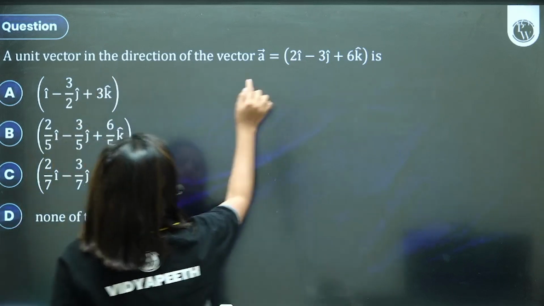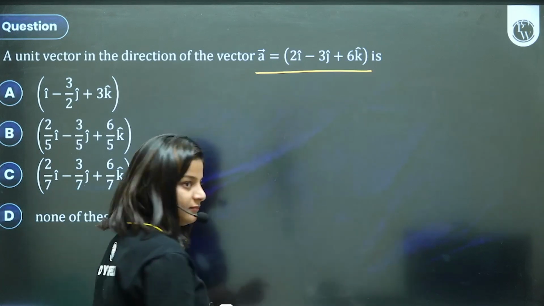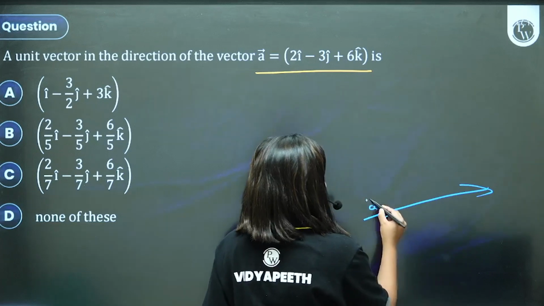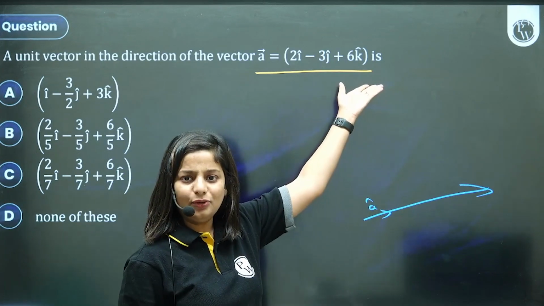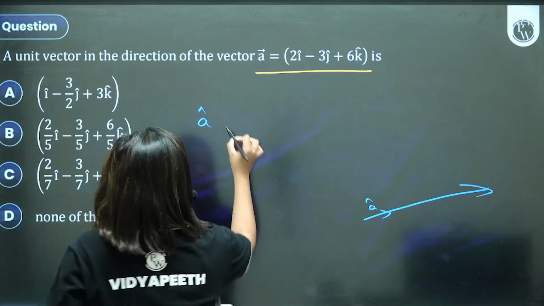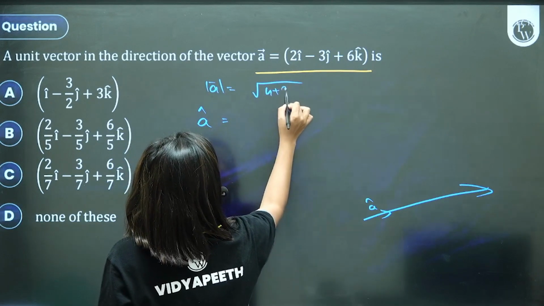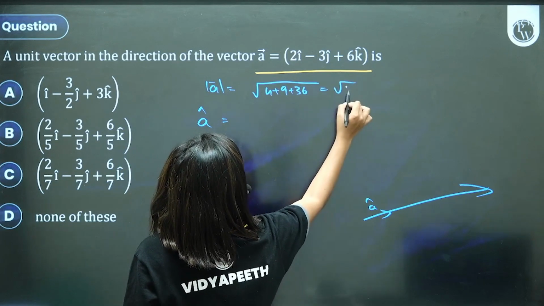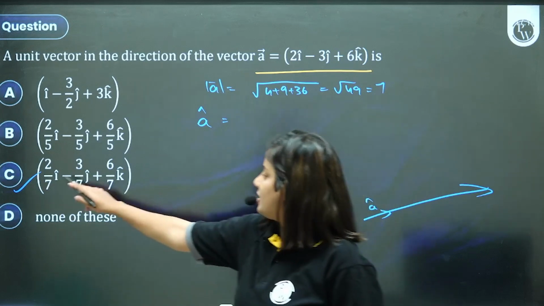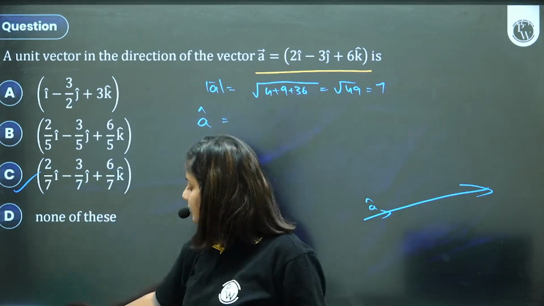A unit vector in the direction of this vector. So if you have any big vector and I want a unit vector in the same direction, what do I do? I divide by its magnitude. They're asking you for a cap. So dividing by the magnitude will give the answer: 2 square 4, 3 square 9, 6 square 36, 49, 7. So 2 by 7, minus 3 by 7 and 6 by 7. Check the signs. It can be none of these also. So do not risk it. Check the signs and then look.